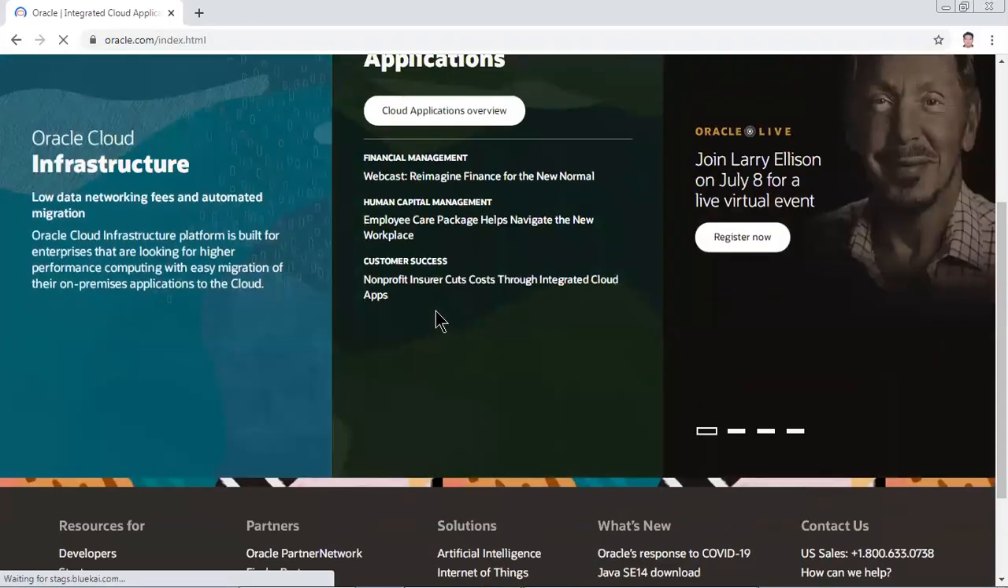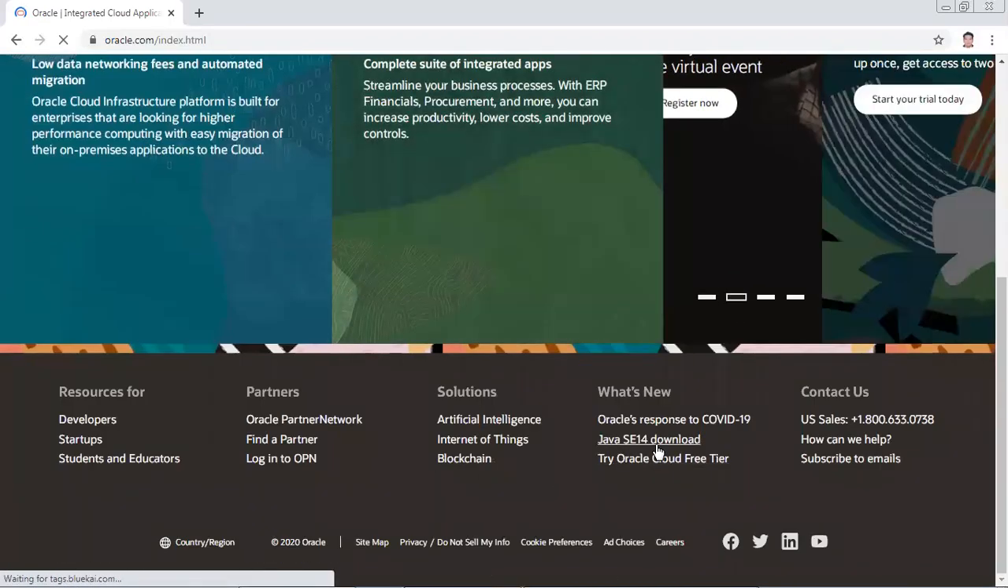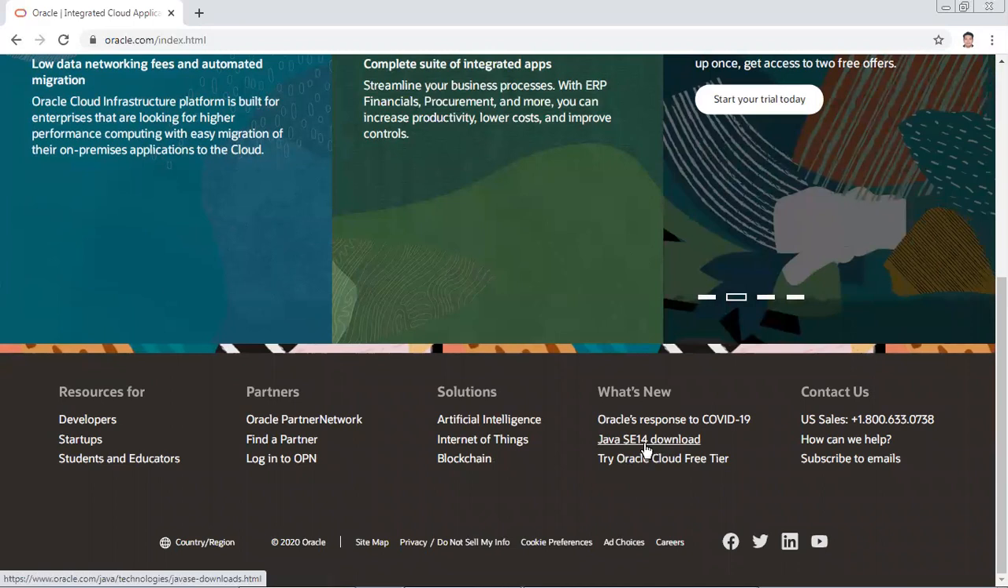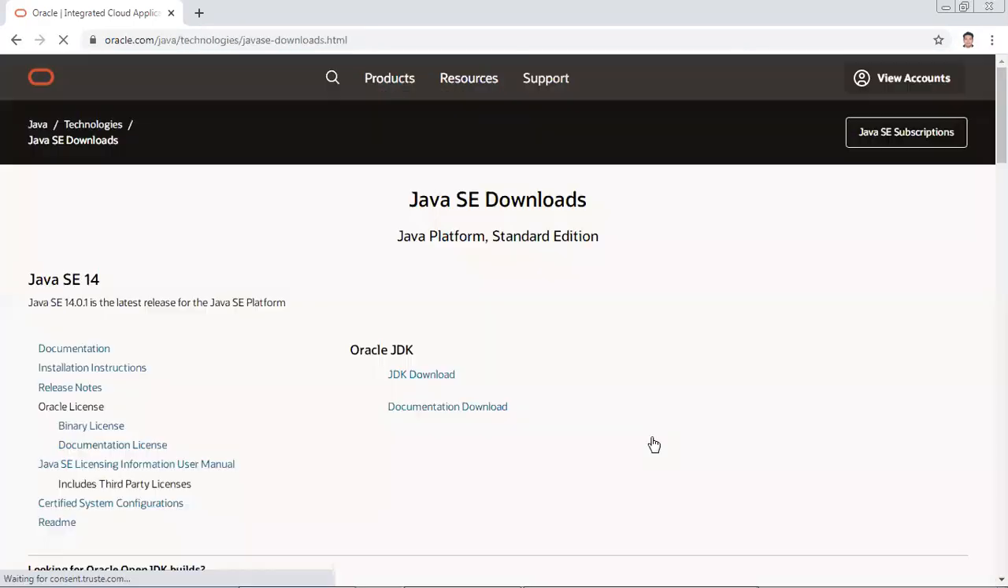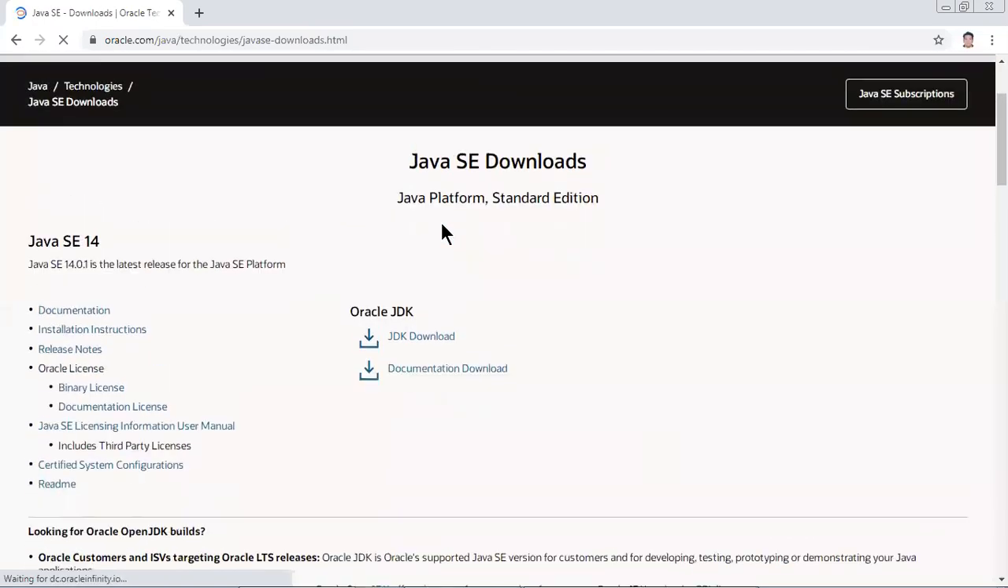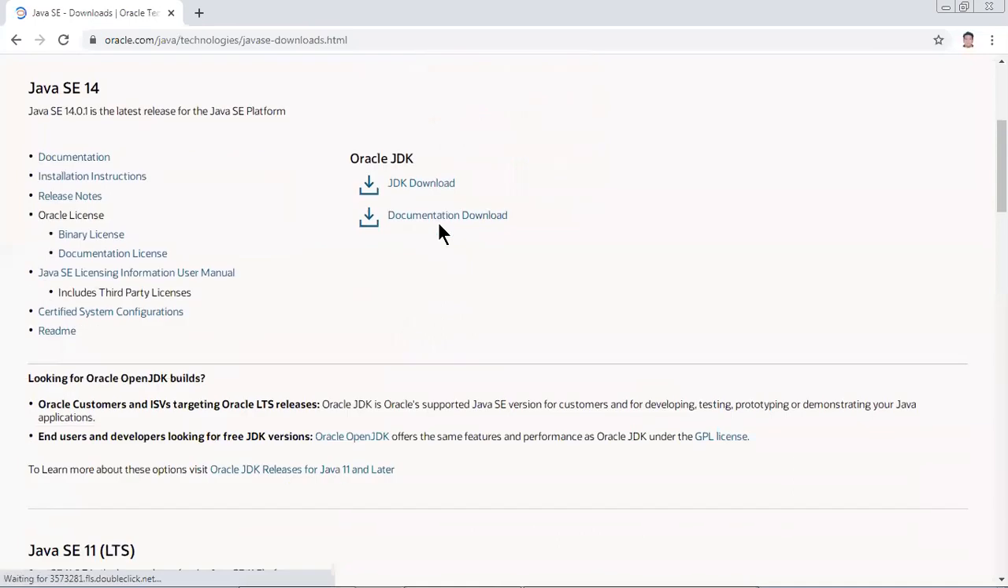Now scroll it down. Can you see Java SE 14 download? This is the latest version. Java SE means Java Standard Edition 14. Let me click over it. Okay, you can see JDK download. Clear, JDK download.